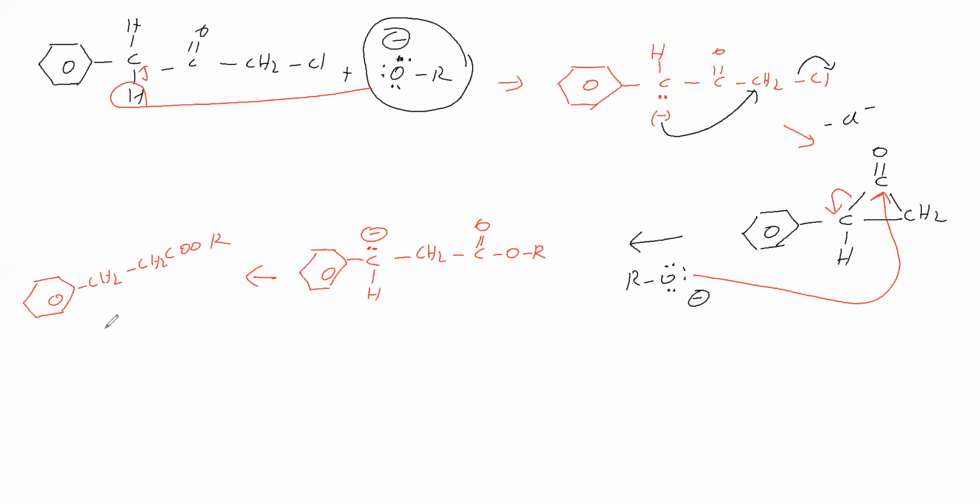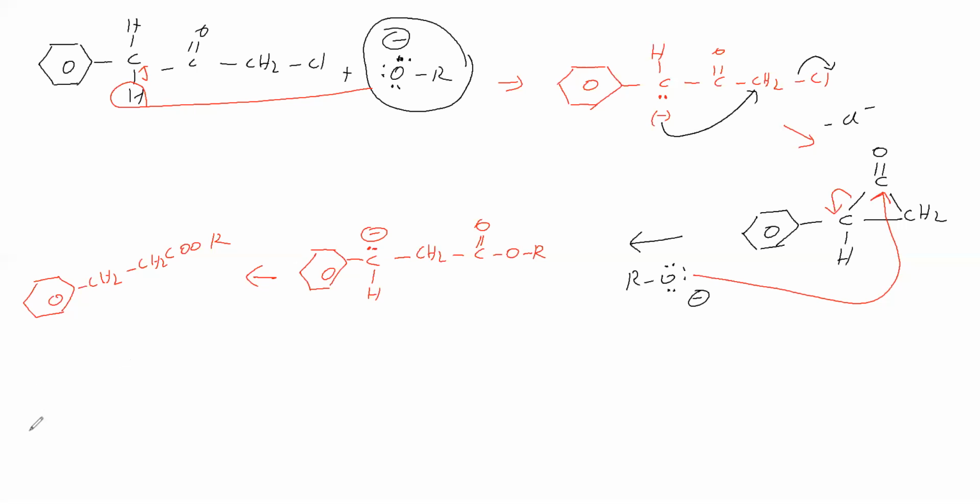So how to state the product? For the Favorsky rearrangement, we take an alpha haloketone and treat it with an alkoxide. We get the ester as the product. Now we'll see another reaction, another example in the Favorsky rearrangement.